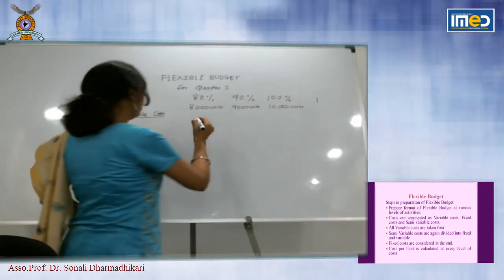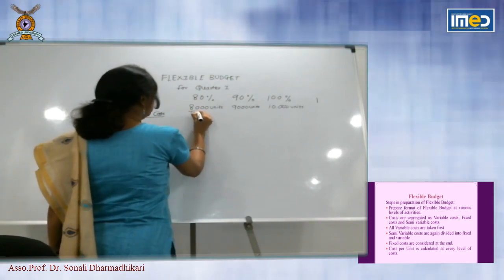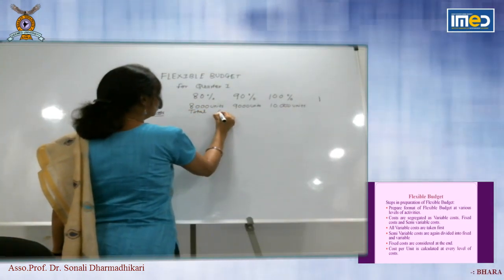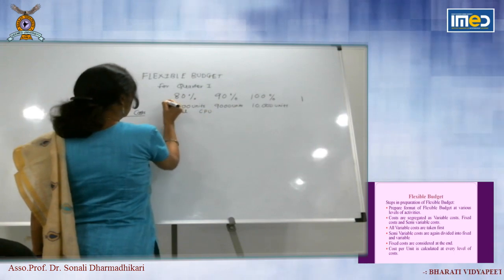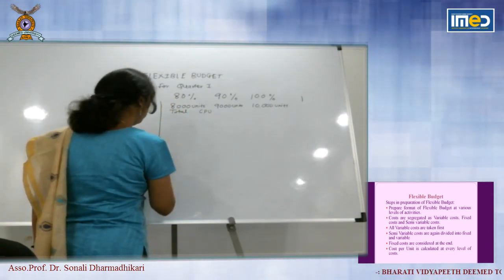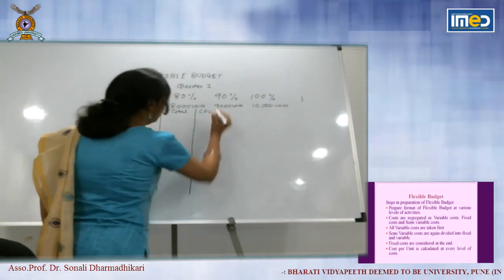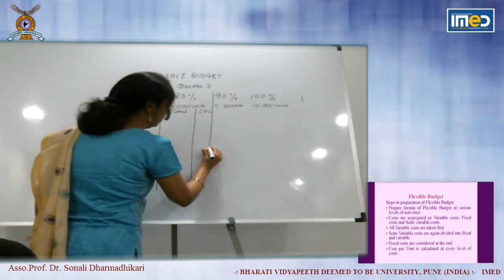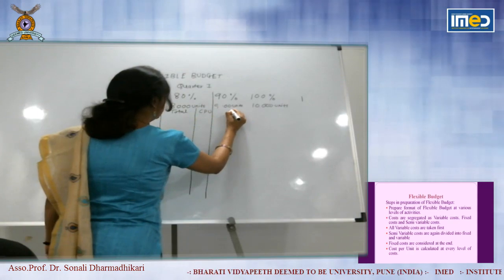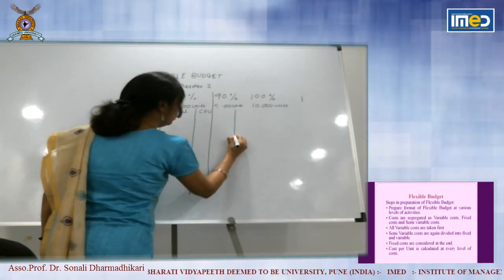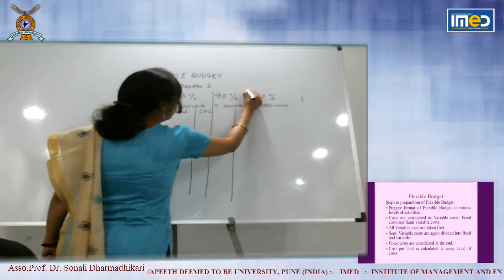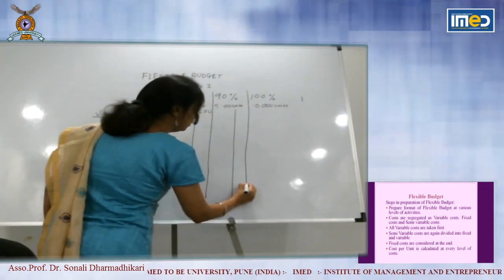So there are two columns. One is total and second is cost per unit. So for every level you have to prepare two columns, total cost and cost per unit. Same for 9,000 units, total cost, cost per unit.